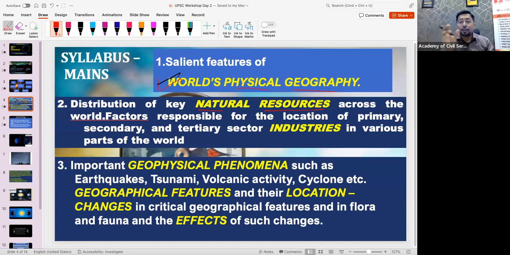So where have we got this word natural resources? Where have we studied it before the prelims? Can you type in the chat box? Where have you heard these resources? In the prelim syllabus, where will we study the resources? Can anybody type in the chat box? Come on, just now I told you. Yes, the same thing we have to study again in the mains. Yes, the economic geography, correct. So in economic geography, we will study about the resources. But here we have to also study the industries.